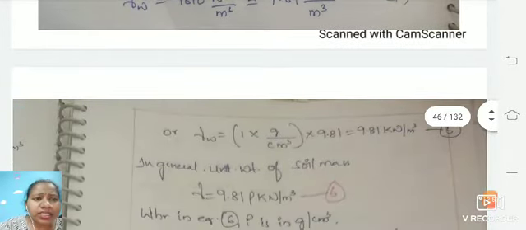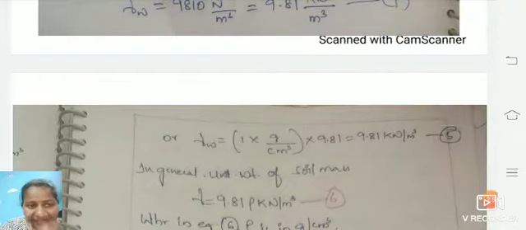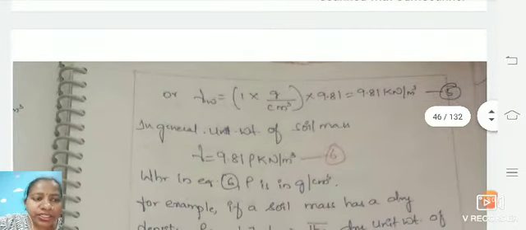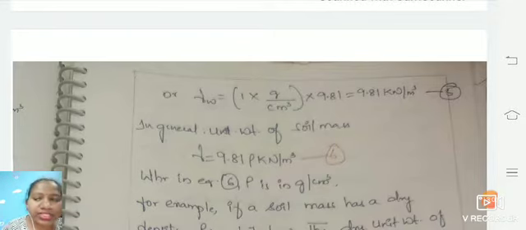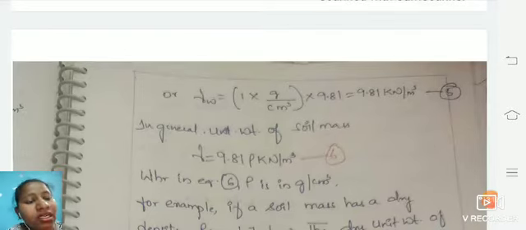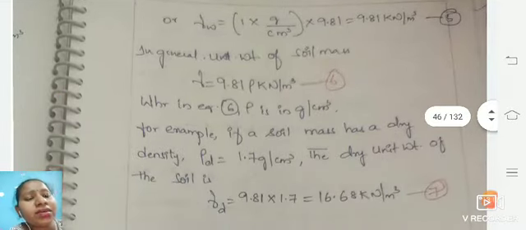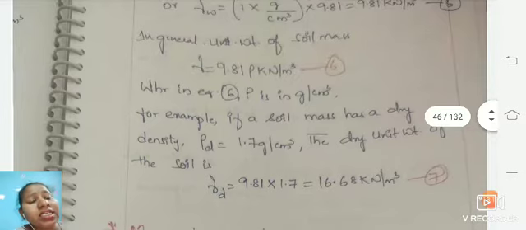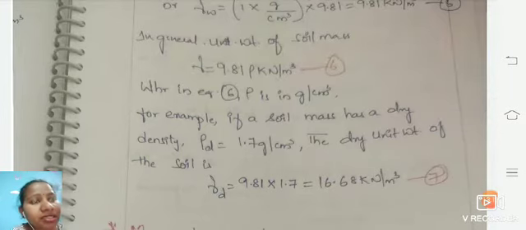And we can also write it this way as equation 5, which you can see. In general, the unit weight of soil mass is gamma is equal to 9.81 rho kilonewton per meter cube, where in equation 6 rho is in gram per centimeter cube.